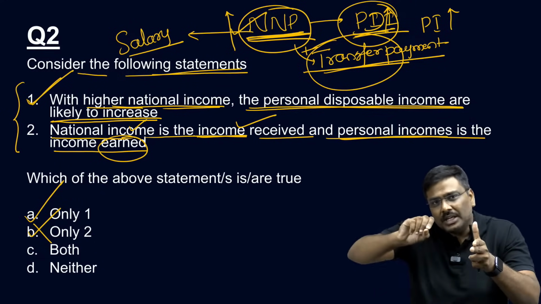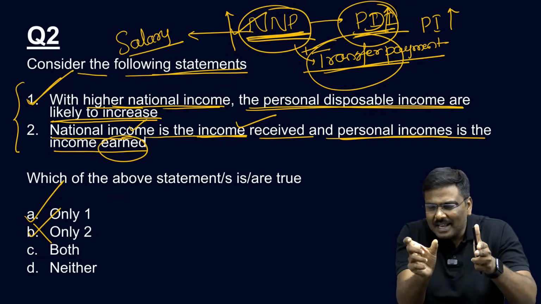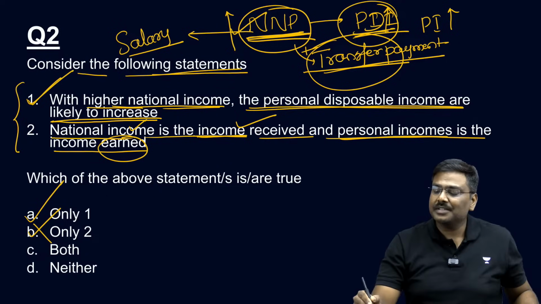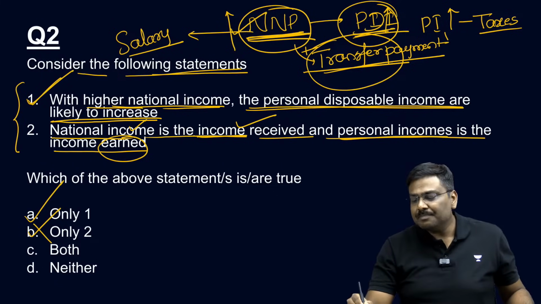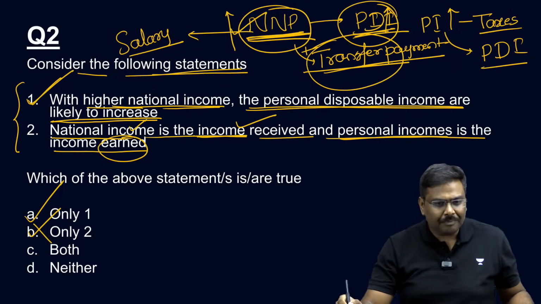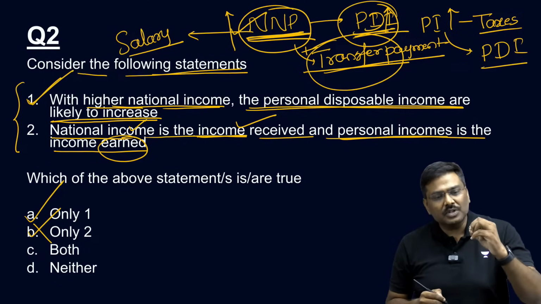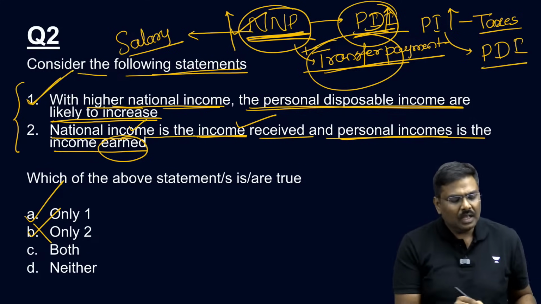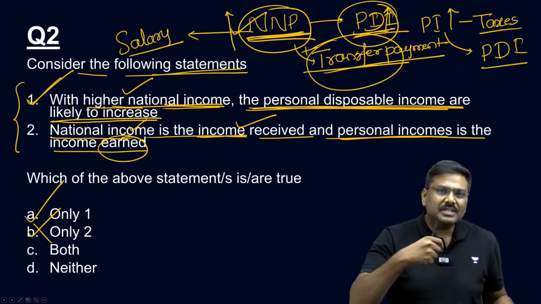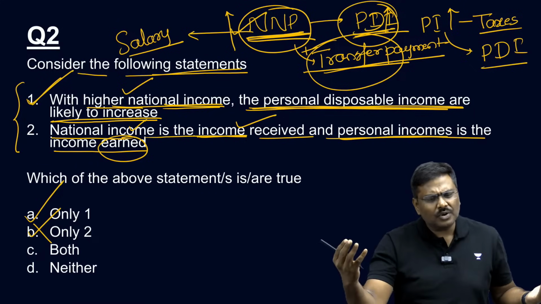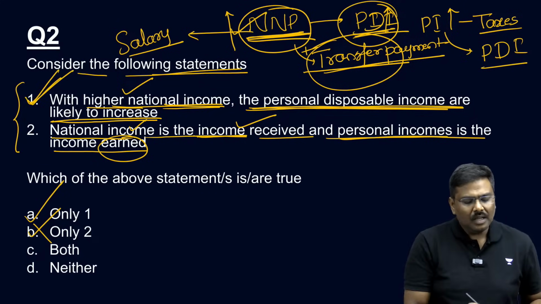From personal incomes, I repeat, from personal incomes, you subtract taxes, income taxes, property taxes, etc. What you'll get is personal disposable income. Okay, personal disposable income. All of you okay with this? So higher national income will also lead to higher personal disposable income. Of course, yes. First statement is correct.